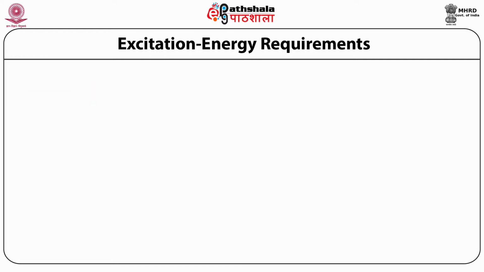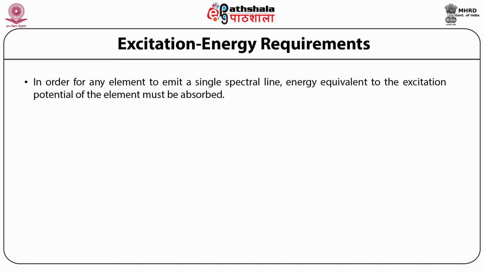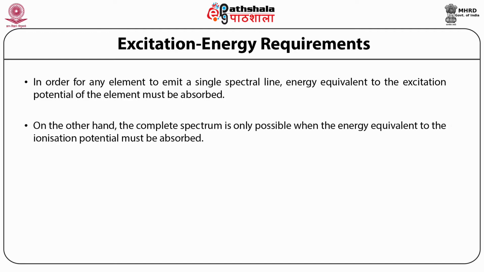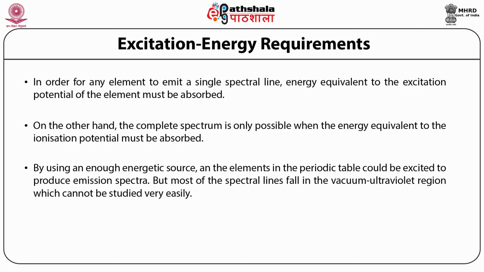Next one is the excitation energy requirement. In order for any element to emit a single spectral line, energy equivalent to the excitation potential of the element must be absorbed. On the other hand, the complete spectrum is only possible when the energy equivalent to the ionization potential is absorbed. By using a sufficiently energetic source, any element in the periodic table could be excited